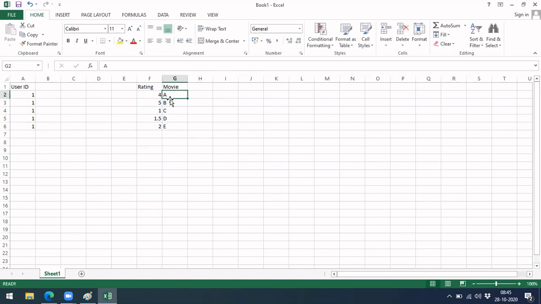So there are 5 movies for which the user has given ratings. Now there is a new movie, movie F. Can we suggest it to this user? Will this user like this movie? This is what we are going to find. If he is going to like it, our system would recommend this movie to watch later.